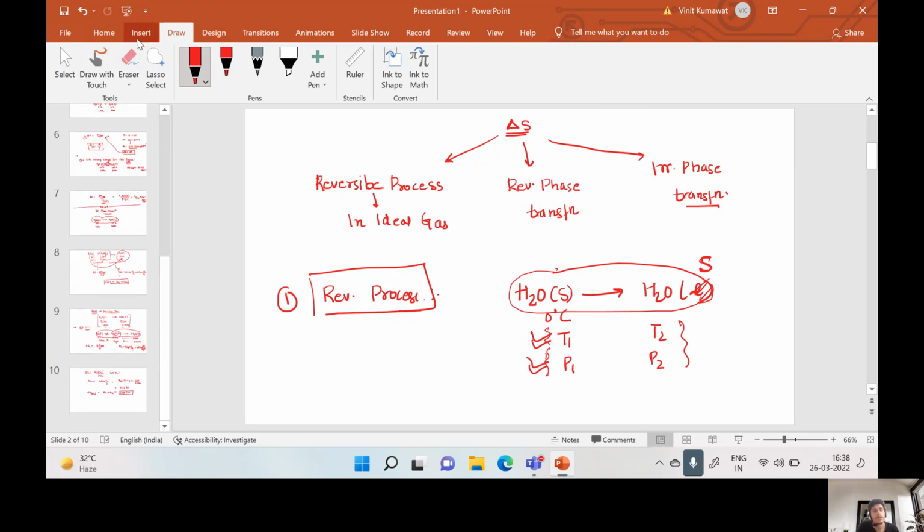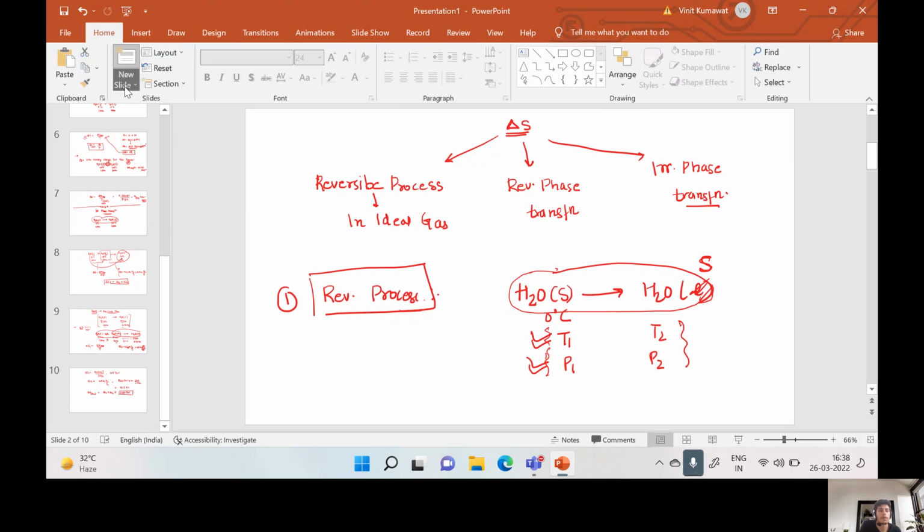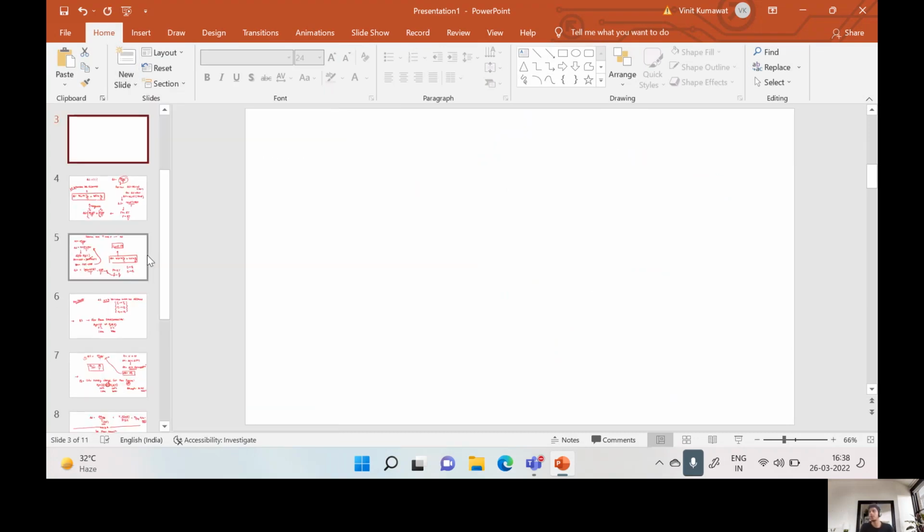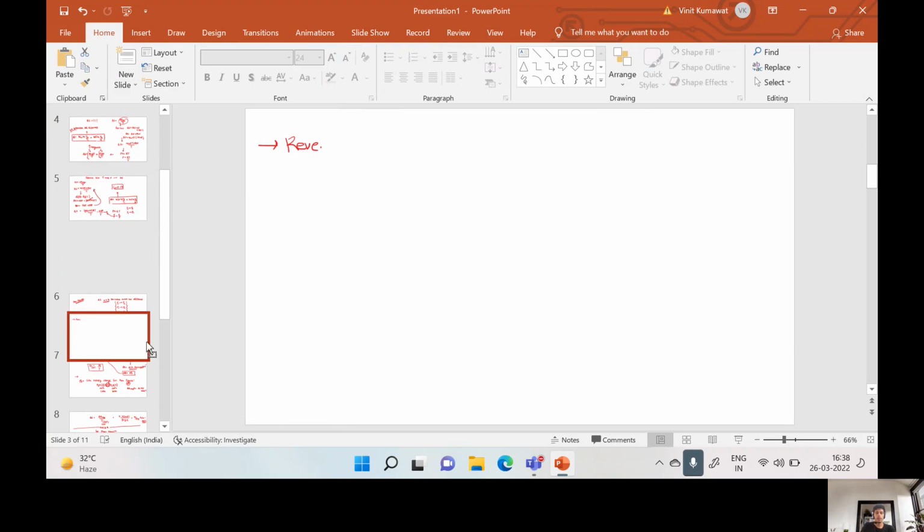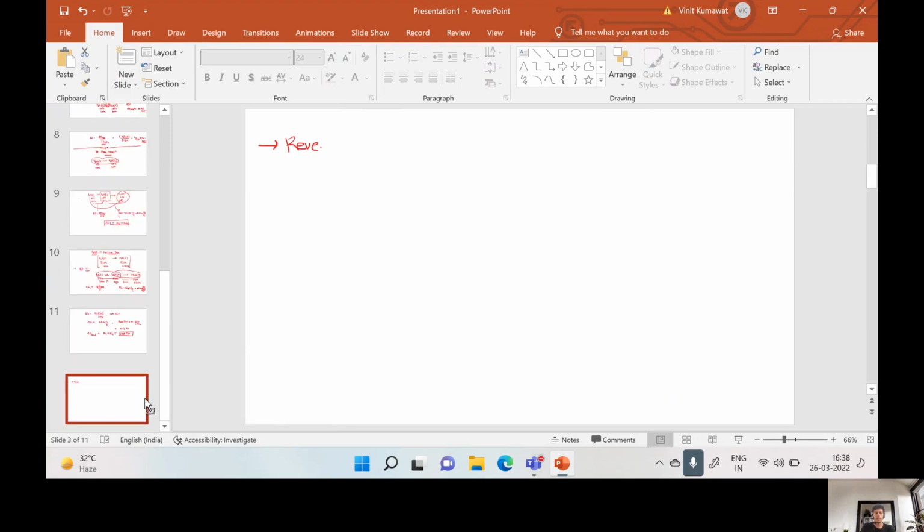Moving to the next slide, I will conclude all this: the reversible process, reversible phase transformation and irreversible phase transformation. In a reversible process for ideal gas, remember, the phase remains the same.